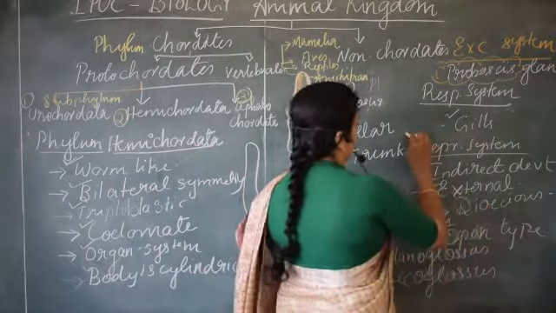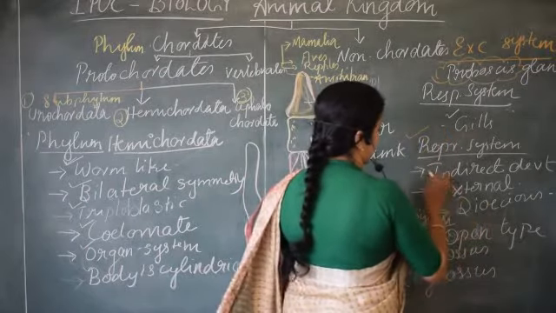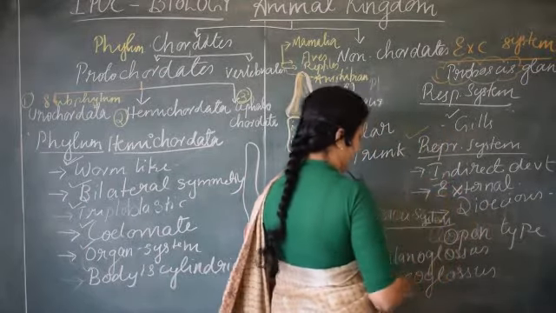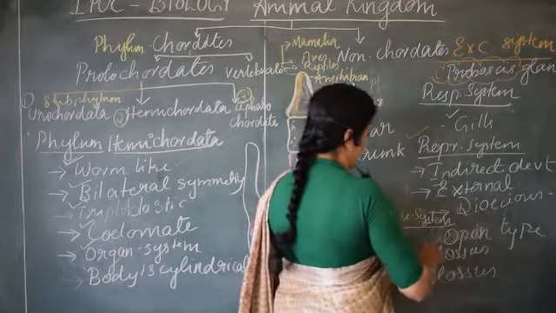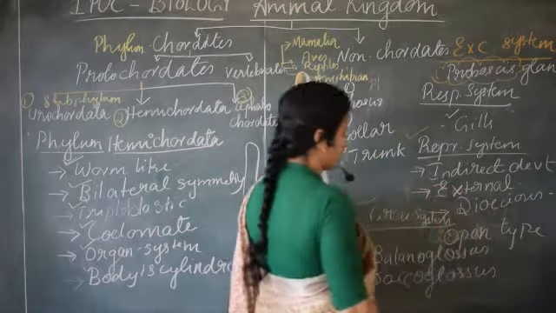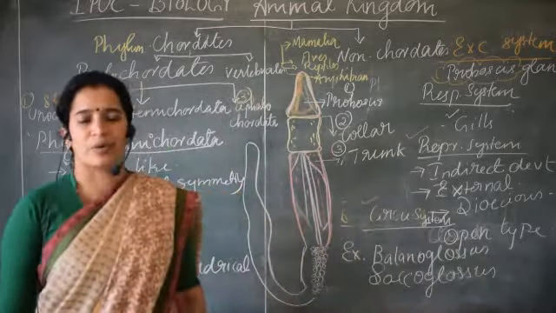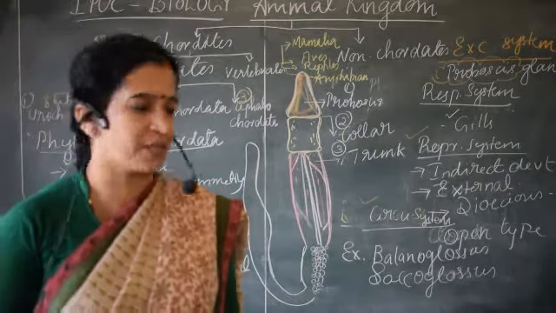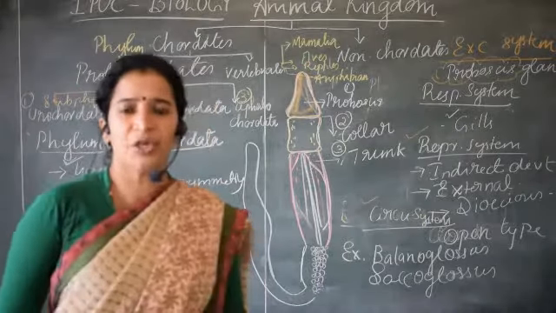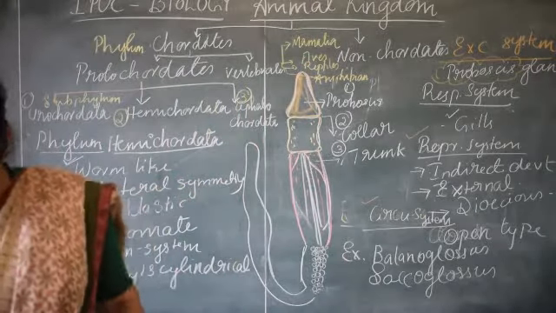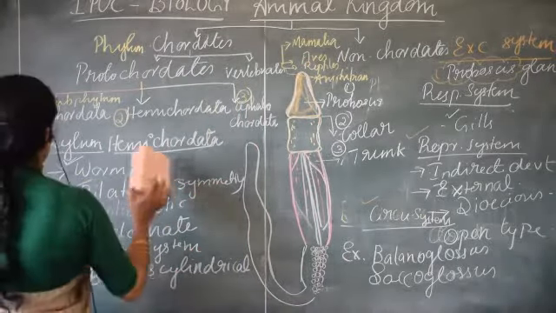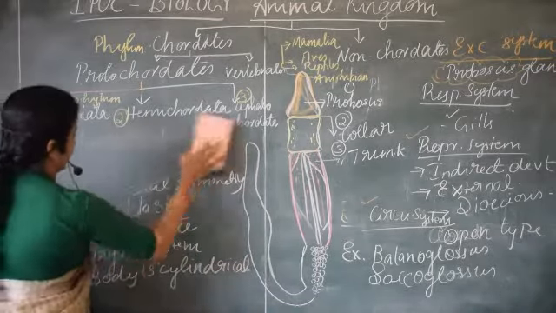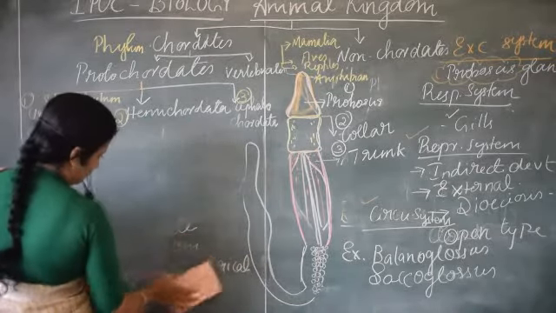Then what about the reproduction? They are dioecious, they have indirect development, external fertilization. They have a circulatory system, of the open type. There are only two examples: Balanoglossus and Saccoglossus are the two examples for phylum Hemichordata. Okay, thus we completed the Hemichordata.